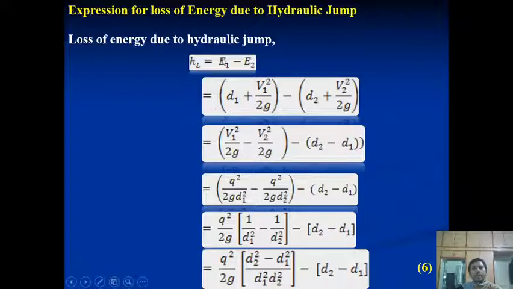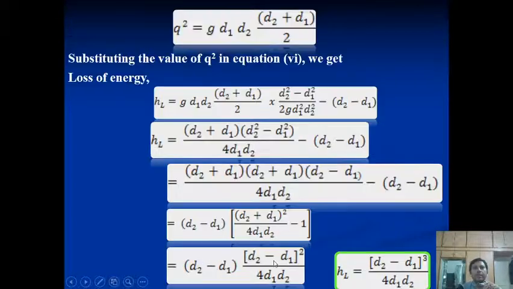So we derived the equation earlier: d1 plus v1 square by 2g minus d2 plus v2 square by 2g. Now equate the equations from one side to the other, adding the value of q square from the earlier equation, q square by g equals d1 d2 into d1 plus d2 by 2, inserting those values in the equation, and at the end we receive the equation for loss of head in the hydraulic jump is equal to d2 minus d1 whole cube over 4 d1 d2.